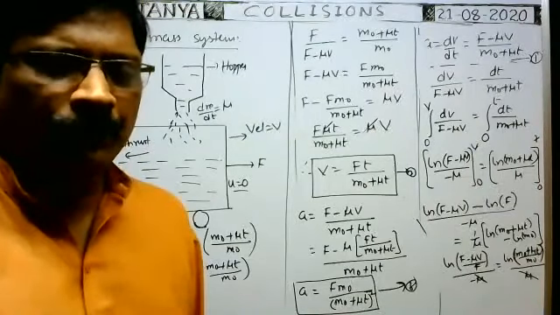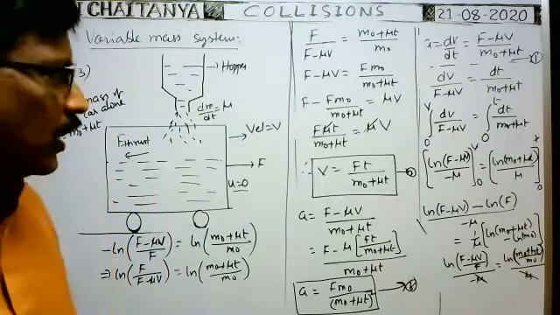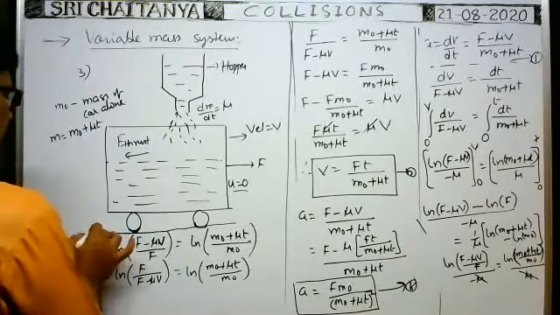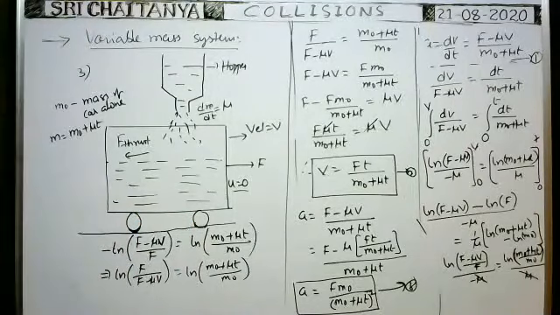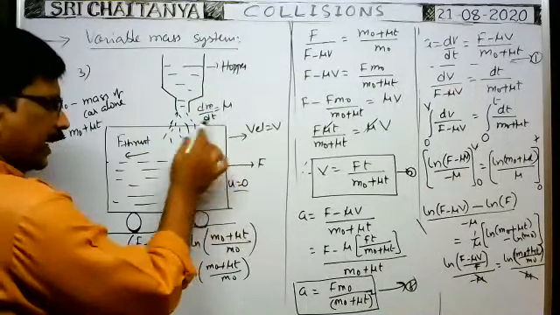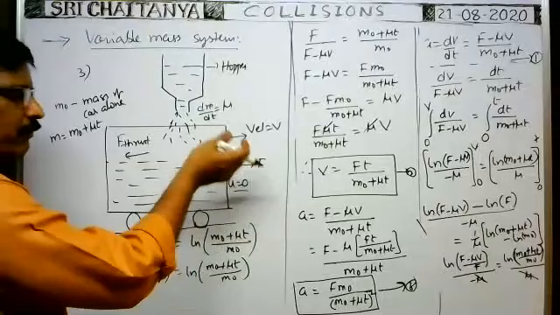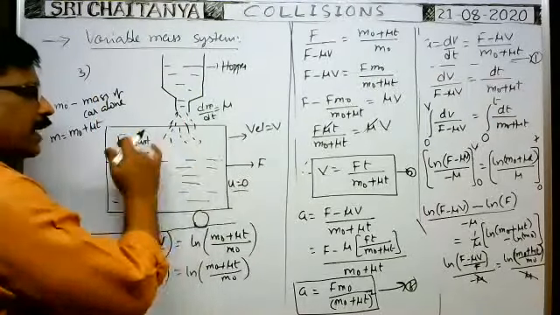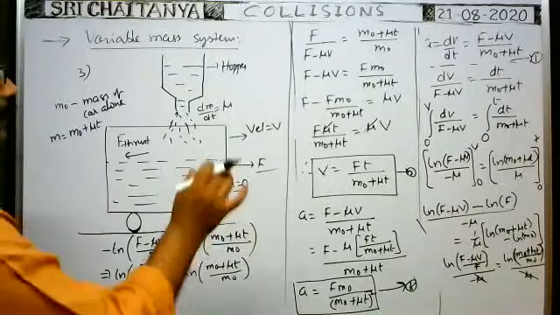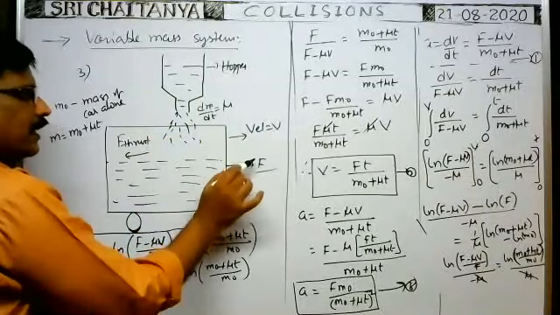Coefficient of friction. Suppose if frictional force is also there, then we have to consider the small f in this direction. Small f here, that is the net force they given. Here the applied force is given, which means it is the net force on the vehicle in this direction. That friction is also included here. Even when friction is there, it is pulling in this direction with a force F. That is the net force, after considering the friction.